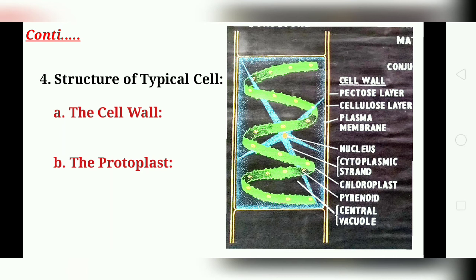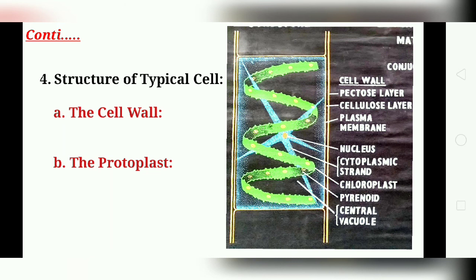Now the pyrenoids are small spherical rounded bodies. They are dense and highly refracting proteinaceous bodies. The number of pyrenoids found in Spirogyra is from 1 to 16. There is a single nucleus with a distinct nucleolus.